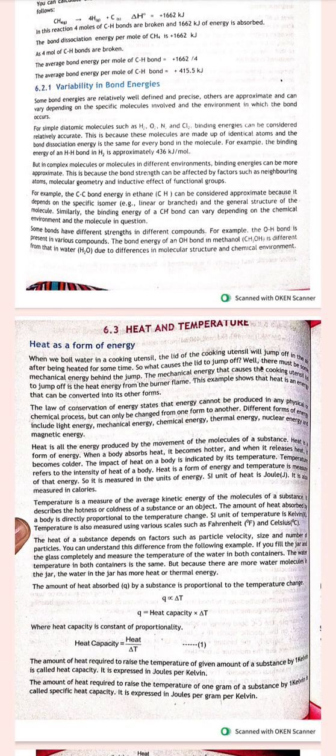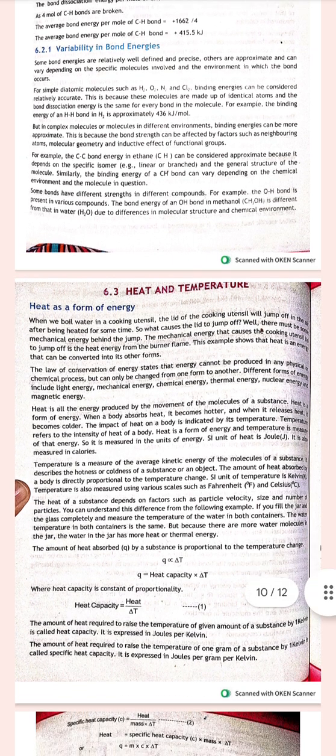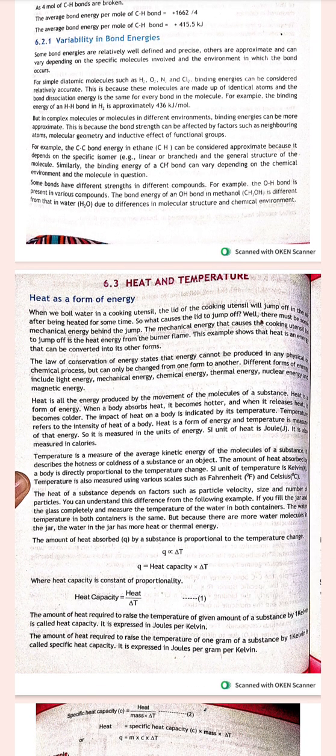Now we will discuss what are the variabilities that are present in bond energies. Some bond energies are relatively well defined and precise, others are approximate and vary on the specific molecules. For simple diatomic molecules such as hydrogen, oxygen, nitrogen and chlorine, binding energies can be considered relatively accurate. This is because they are made up of identical atoms, and bond dissociation energy is the same for every bond in the molecule. For example, the bond energy for hydrogen is 436 kilojoule.